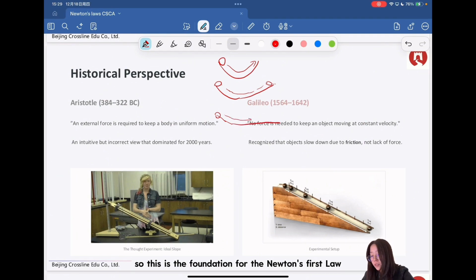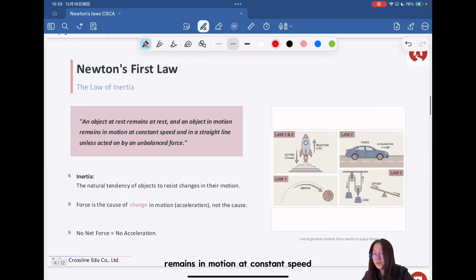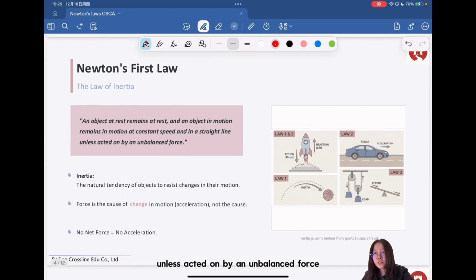So this is the foundation for Newton's first law. It states that an object at rest remains at rest, and an object in motion remains in motion at constant speed and in a straight line, unless acted on by an unbalanced force. It is also called the law of inertia, the natural tendency of an object to resist changes in its motion. You can say it resists changing motion, or you can say it maintains its previous motion.